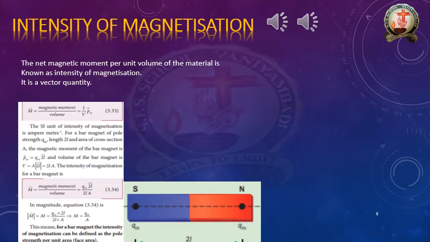Now I am going to find the intensity of magnetization of a bar magnet.